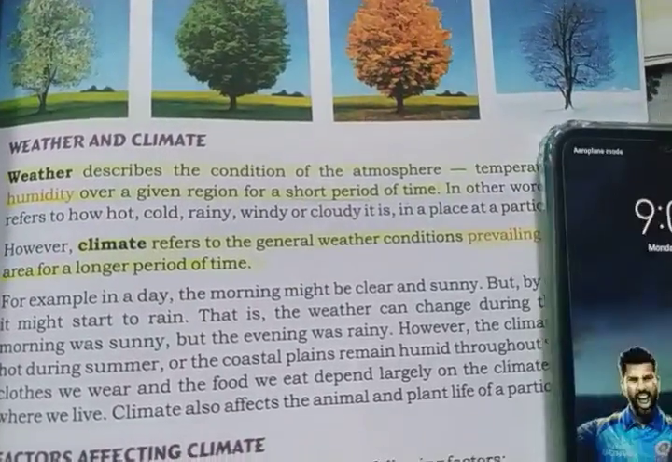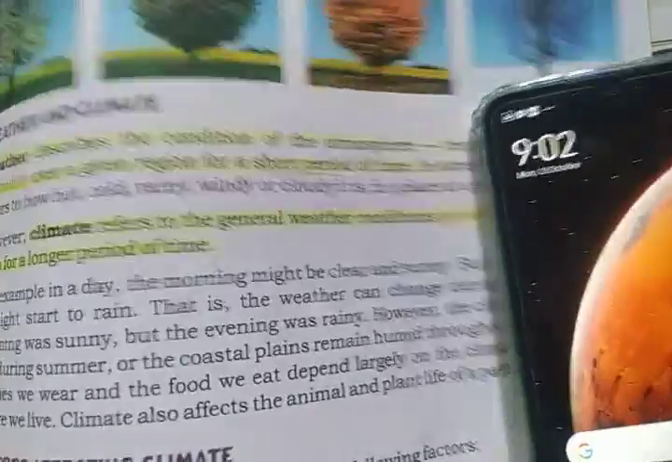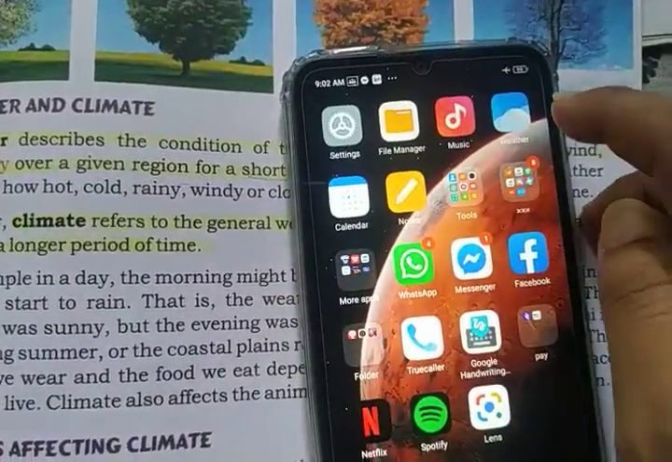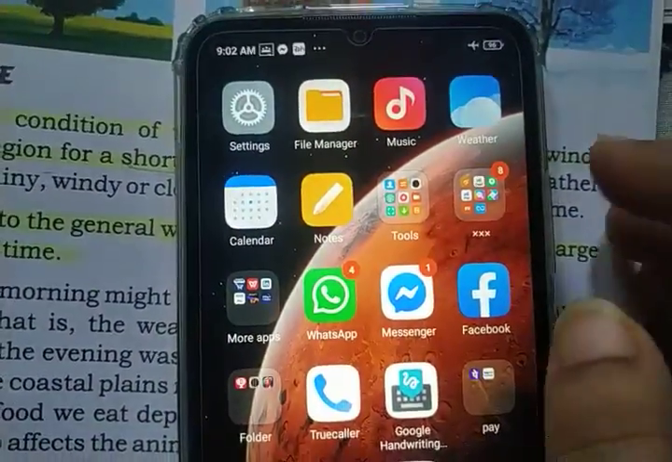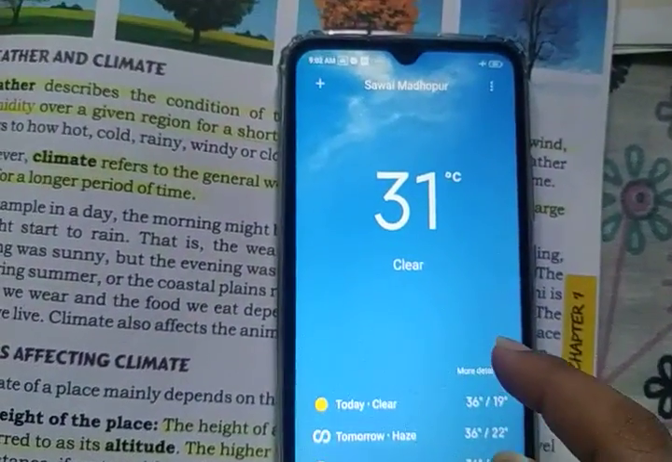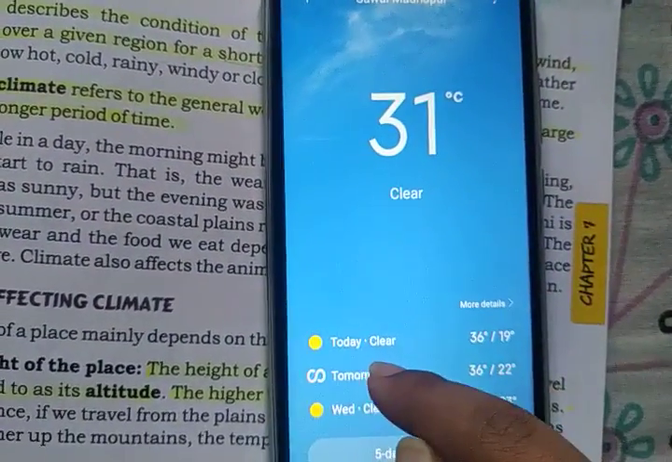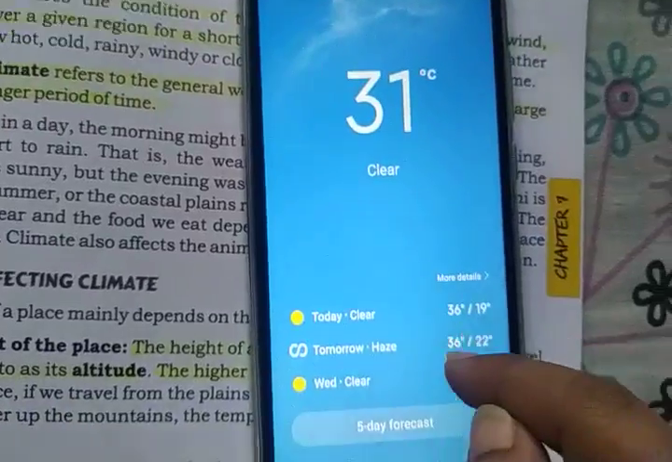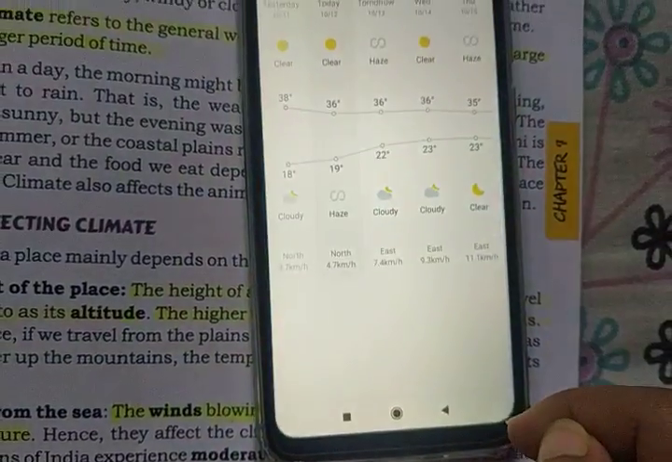You can check the weather on your mobile phone also. There is an app on your phone. Here you can see it is weather. You can just click and see. It is showing that today is very clear, sunny. And you can check the 5 days weather forecast also.